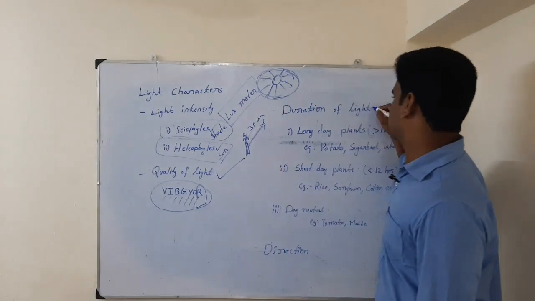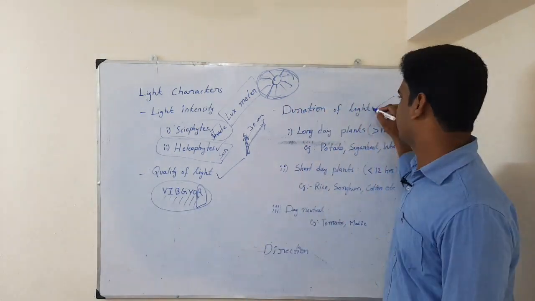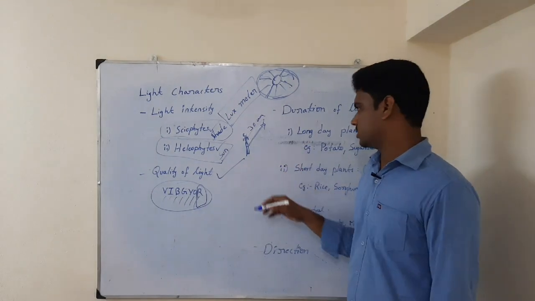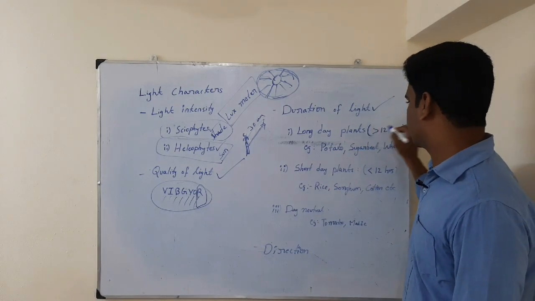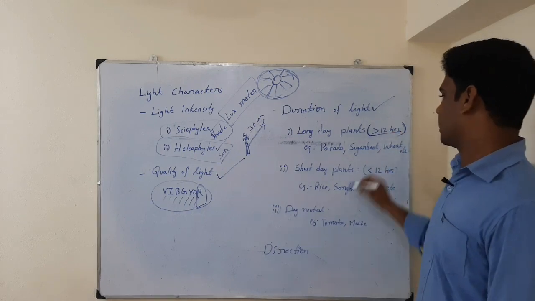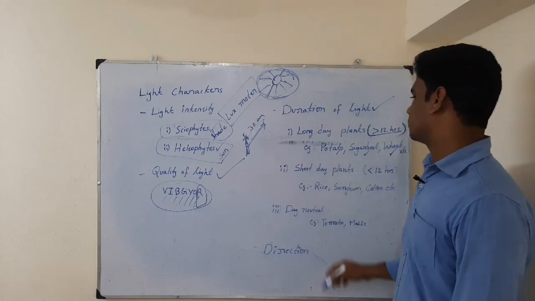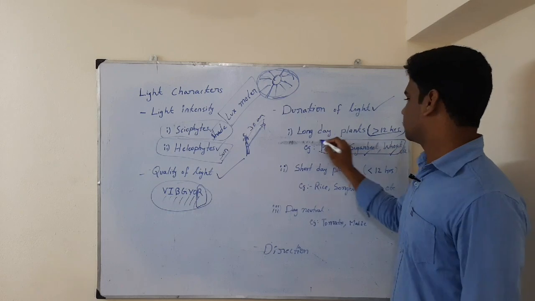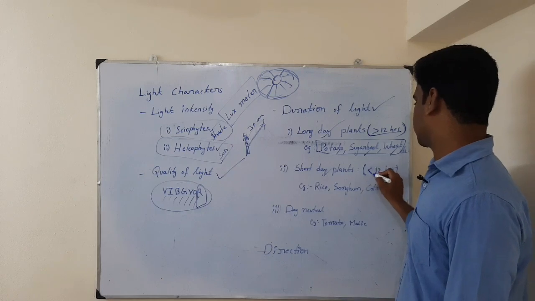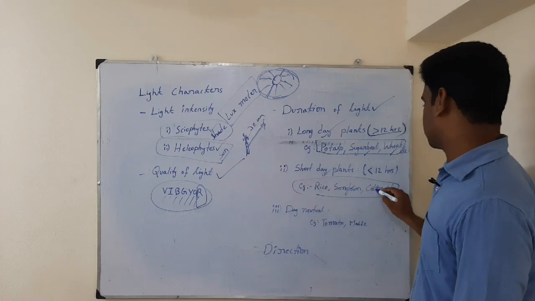And the next one is duration of the light. In the beginning I already explained about the duration of light: long day, short day, and day neutral. Long day plants need a day length of more than 12 hours. Examples are potato, sugar beet, wheat, and other crops. Short day plants need a day length of less than 12 hours, and crops like rice, sorghum, cotton, etc. come well under short day.